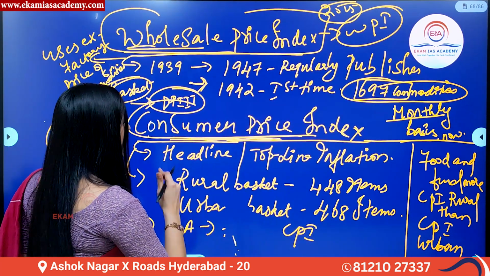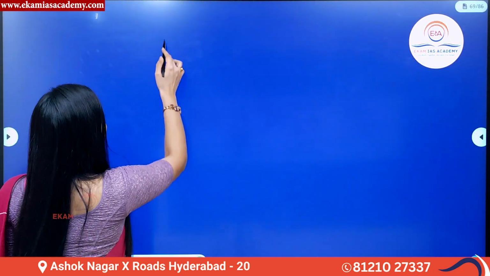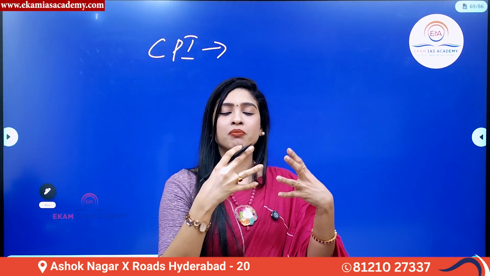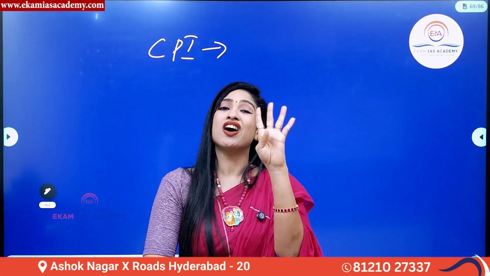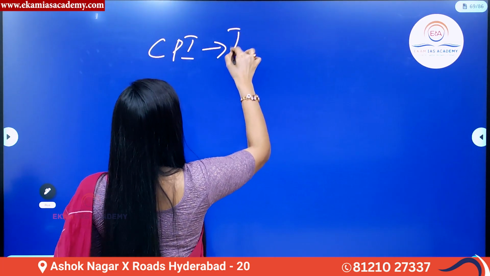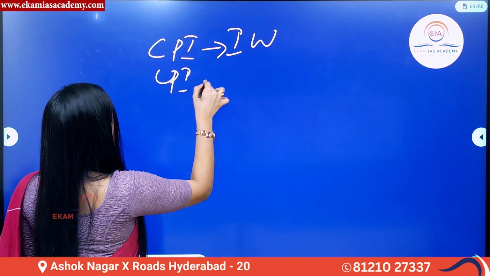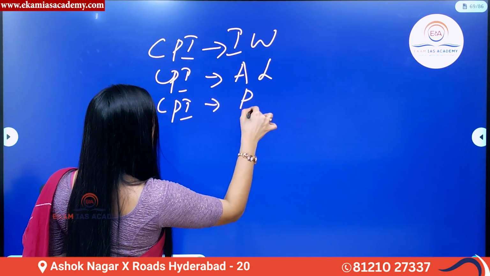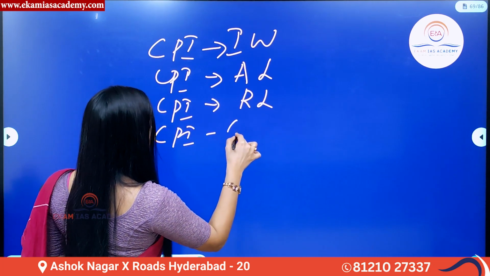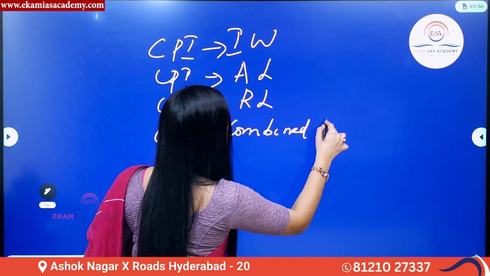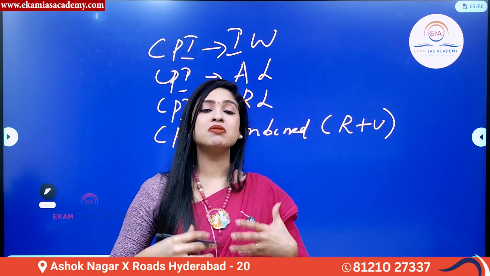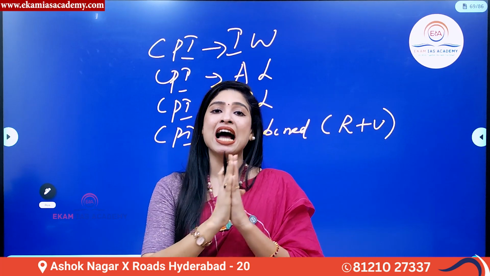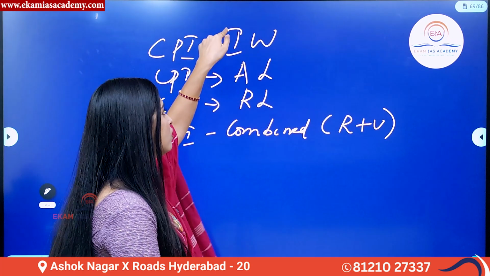Now, in the CPI, how did they publish data? Initially, before 2012, CPI data was published based on four methodologies, or let's say 4 series. It is called CPI for industrial workers. The second one was CPI for agricultural laborers. The third one was CPI for rural laborers. And the fourth one is combined CPI, which means it has data of both rural plus urban. In simple terms, previously, before 2012, when you wanted to calculate consumer price index data at the retail or consumer level, this is how it was calculated.